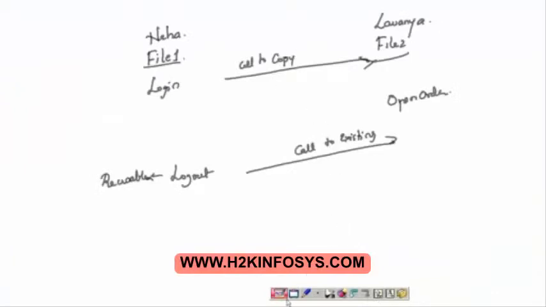Can I interchange call to copy and call to existing? Yes, of course. Why am I doing it here, both in the same file? I just want to do the demonstration to you. If I'm able to demonstrate both the things in the same example, you will understand better. Otherwise, both of them you can make call to copy. Both of them you can make call to existing. If you want, you can interchange it. Nobody is going to stop you. Just that I want to demonstrate both the features in the same example, so that you are able to make the difference. I'm making one as call to copy, another as call to existing. But there is no rule as such.